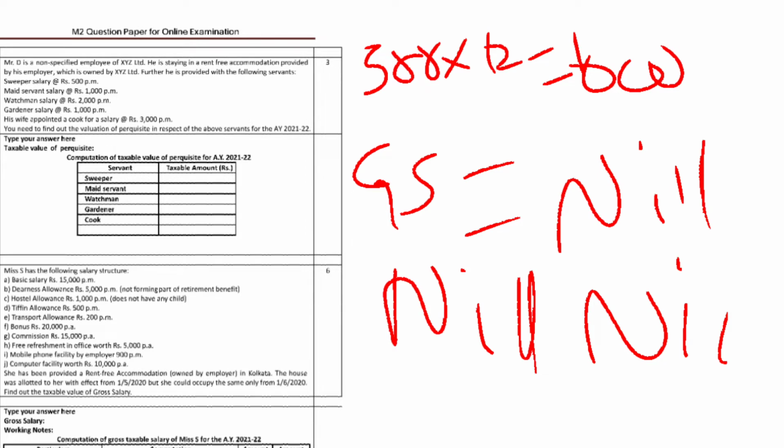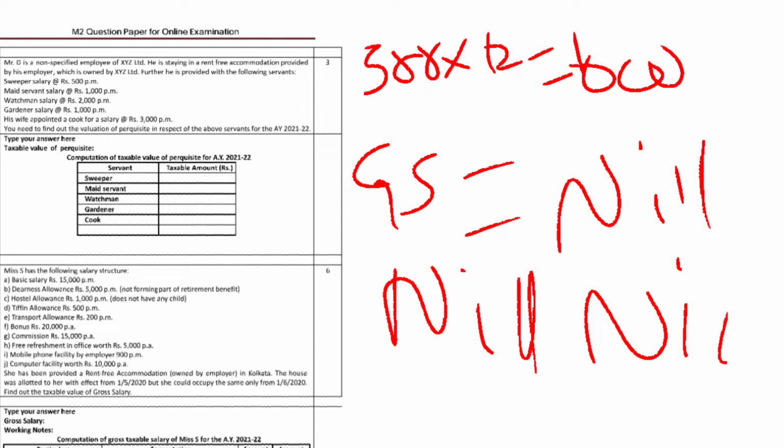For the valuation of perquisite in respect of free domestic servants, rule 3 of 3 says that for either a specified or non-specified employee, the gardener salary will be nil, absolutely exempted. The watchman salary will be taxable only in the case of a specified employee. In the case of a non-specified employee, it will be nil.